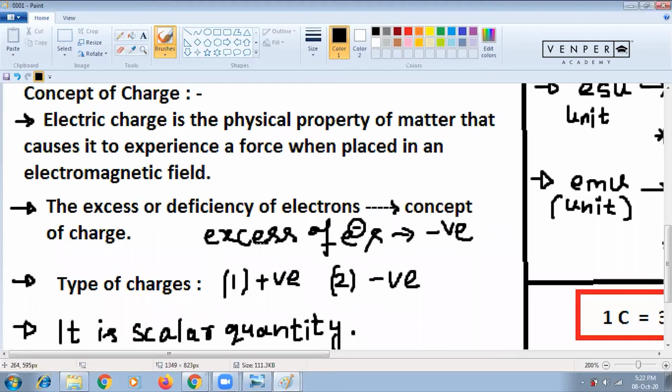And if there is a deficiency of electrons, then it is positively charged. Deficiency means there is a shortage of electrons, that is, fewer electrons. When there is an excess of electrons, the body is negatively charged. That I wrote, and the other you can understand. So according to that, the types of charges are one positive charge and one negative charge.